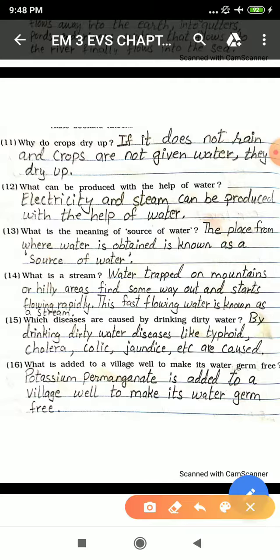And we obtain water from which source? River, lakes, streams, canals and many more.